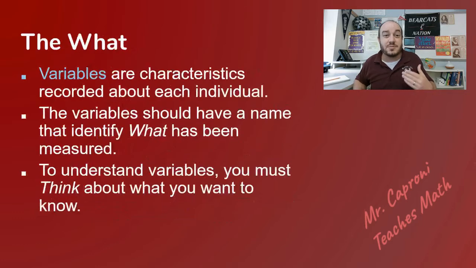Now, the what is what we're actually collecting from the who, and we refer to those items as the variables. Variables can really be measuring anything. It could be anything from collecting the names of whatever our subjects are to their weight or their height or anything like that. But remember, a variable in mathematics is the thing that changes. Well, what we're measuring is the thing that's going to change with each one of our subjects, so we refer to it as the variable.